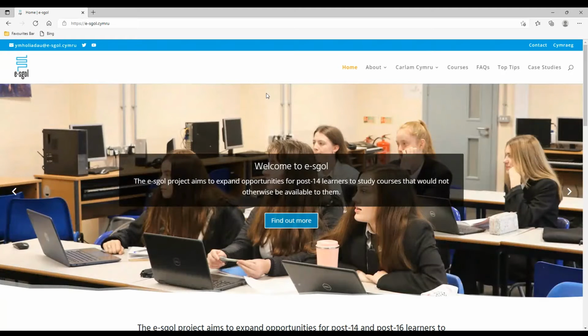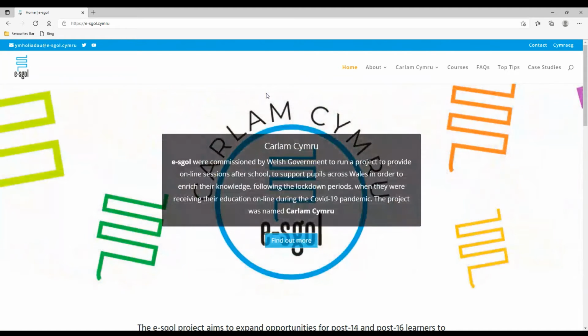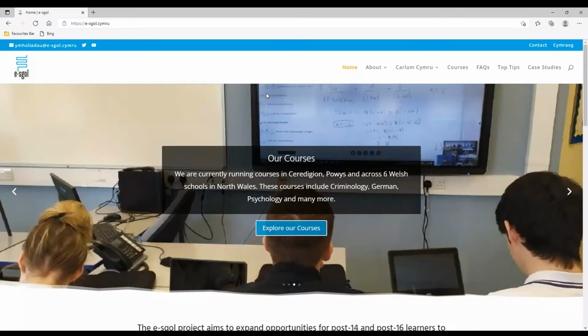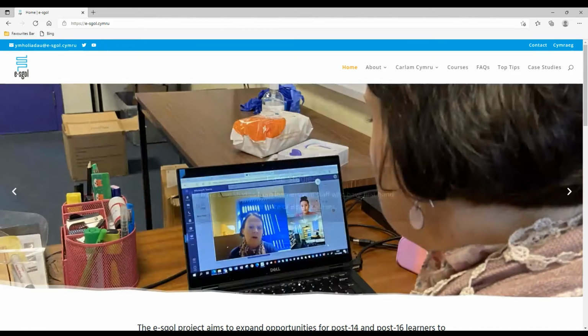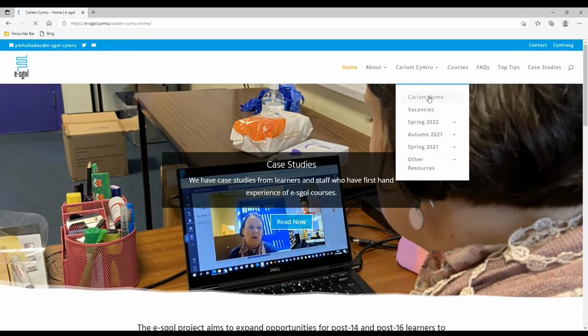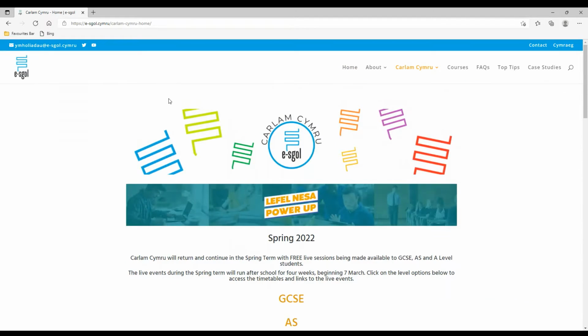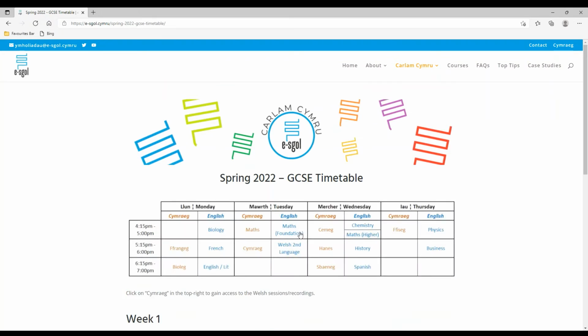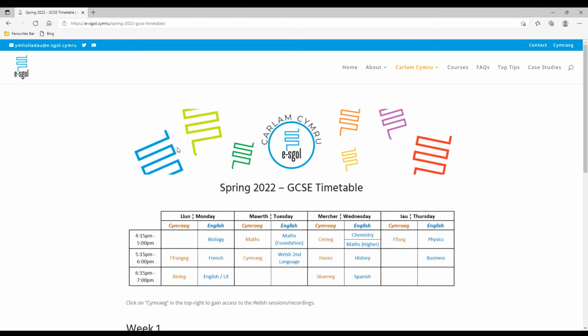The Carlam Cymru revision sessions will begin on Monday the 7th of March with live events available for GCSE, AS and A-level students. To access the live revision sessions, go to the e-sgol website and click on Carlam Home. After loading, select the appropriate level, either GCSE, AS or A-level, where you will be able to see the relevant